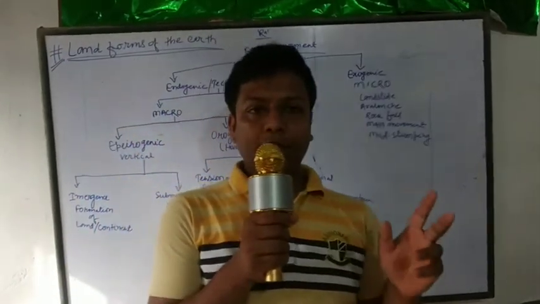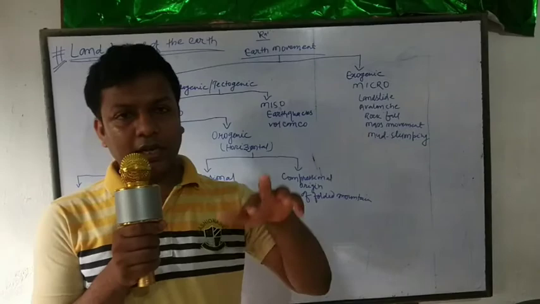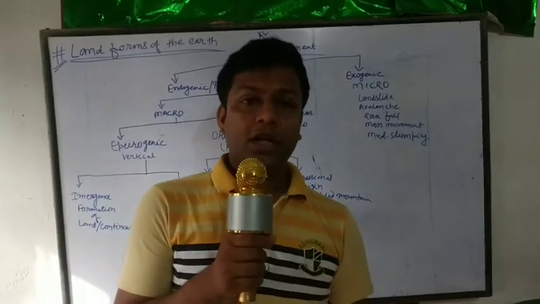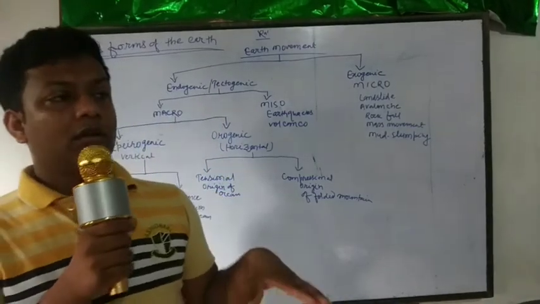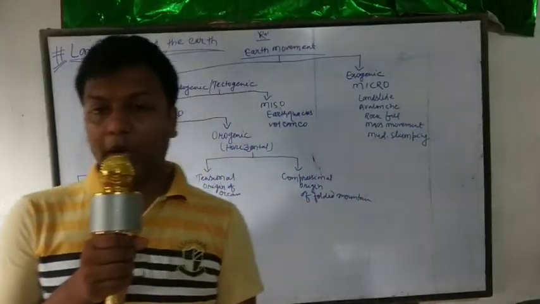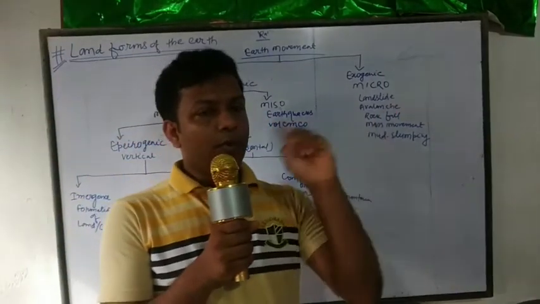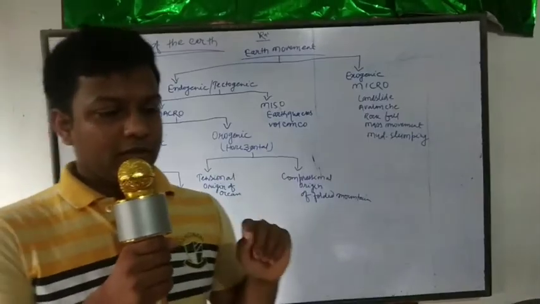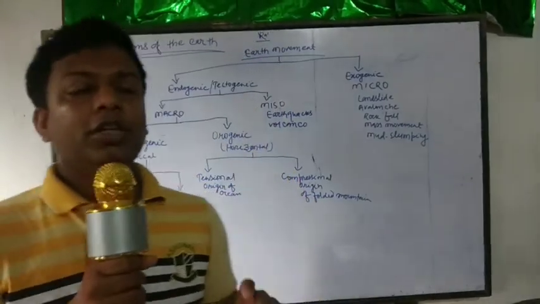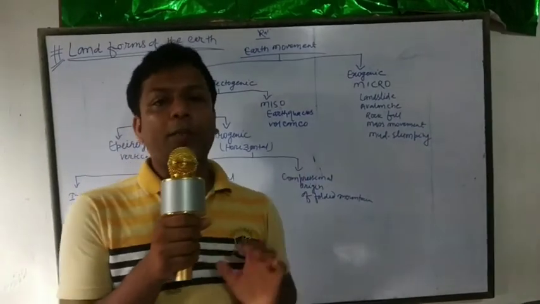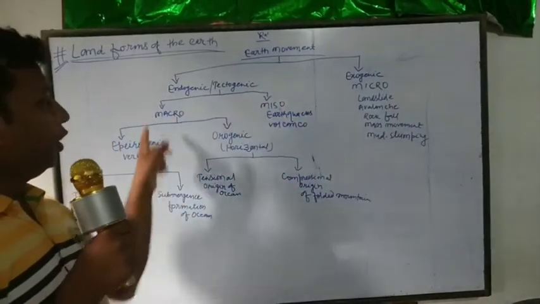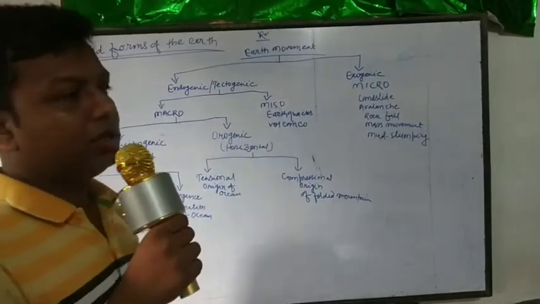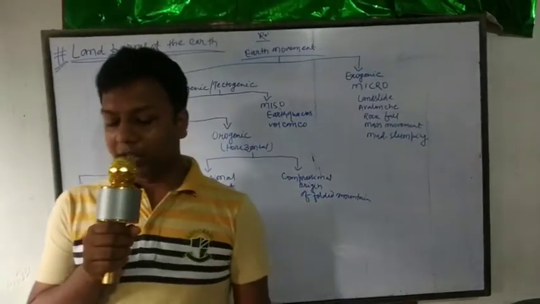We have two types of plate: one is oceanic and the second is continental plate. The oceanic plate is heavier than the continental plate. When the earth movement occurs, it is a very lethargic and slow process. All the things in endogenic or tectonic force are a very slow and lethargic process.